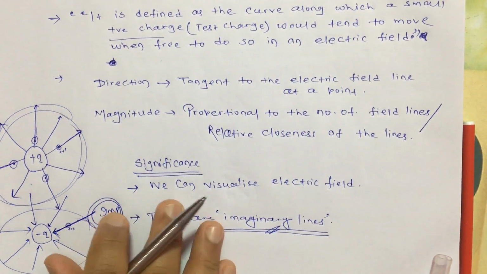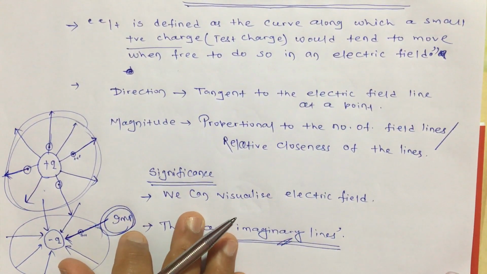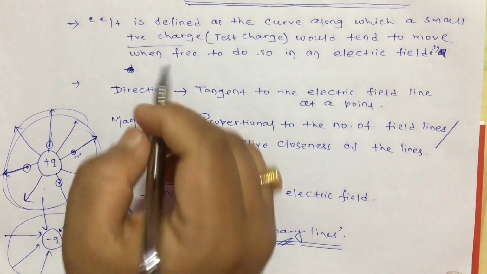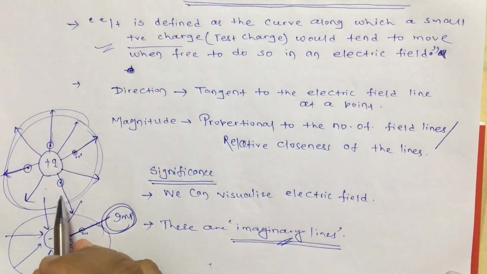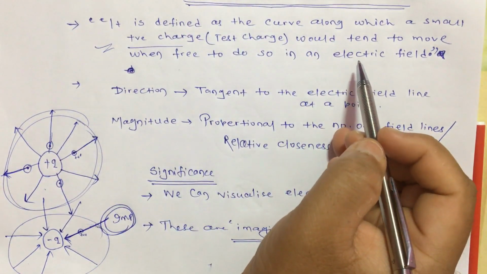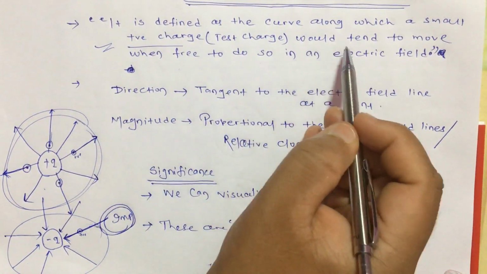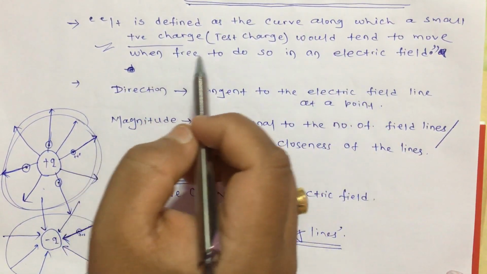In that case, what will happen if both the charges are there, or for a system of charges, that will come after some time. Okay. So that is the definition. It is a line, or a way in which a positive test charge would tend to move when free to do so.